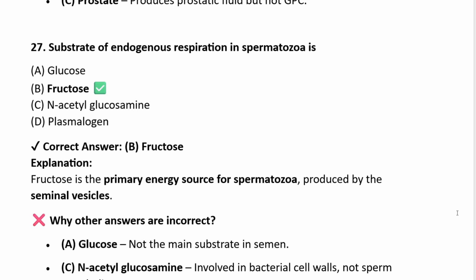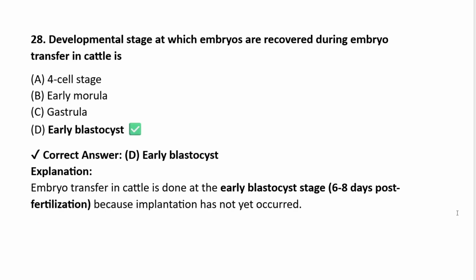Substrate for endogenous respiration in spermatozoa is glucose, fructose, N-acetyl glucosamine, plasmalogen. Very easy, the answer is fructose. 28. Developmental stage at which embryos are recovered during embryo transfer in cattle is 4-cell stage, early morula, gastrula, early blastocyst. Answer is early blastocyst.